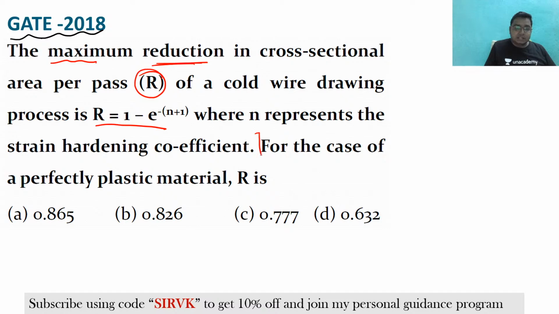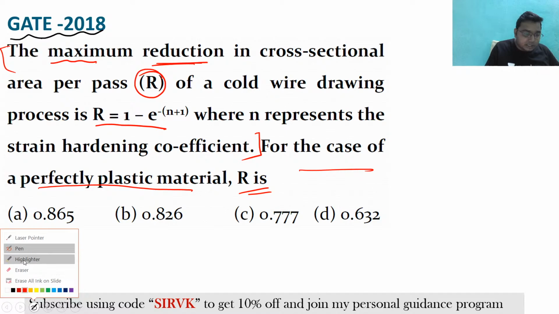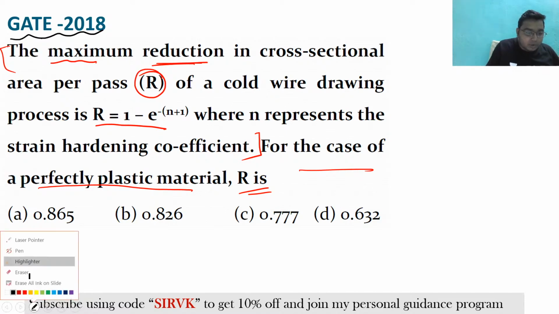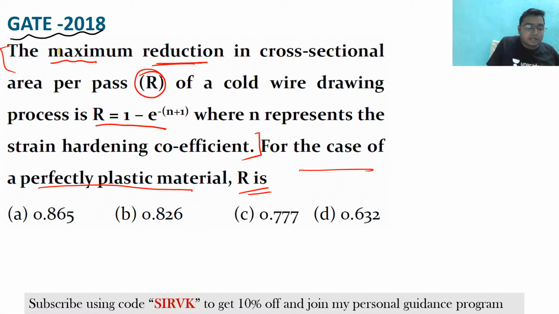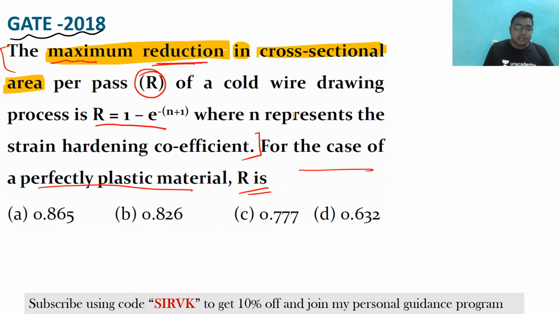Now see, each and everything is given. For the case of a perfectly plastic material, what is R? In this question there was an attempt to mislead you. The only thing you should focus on is that they are asking about the maximum reduction in the cross-sectional area in the wire drawing process.